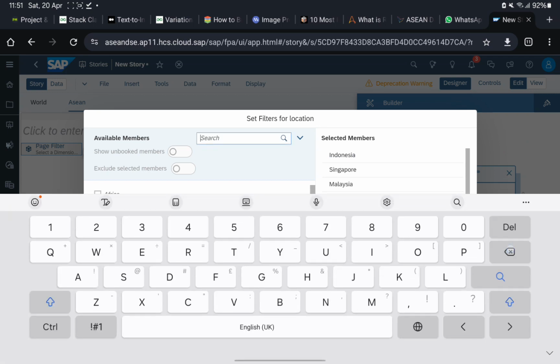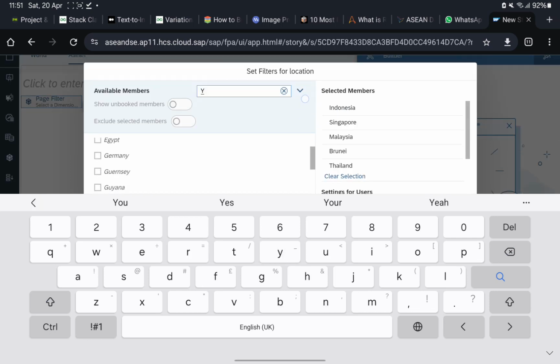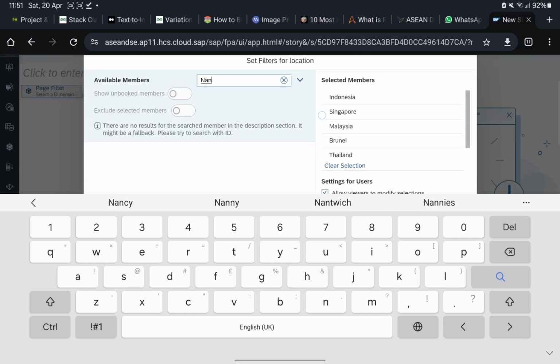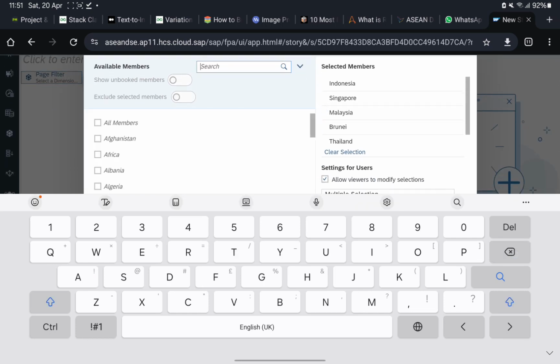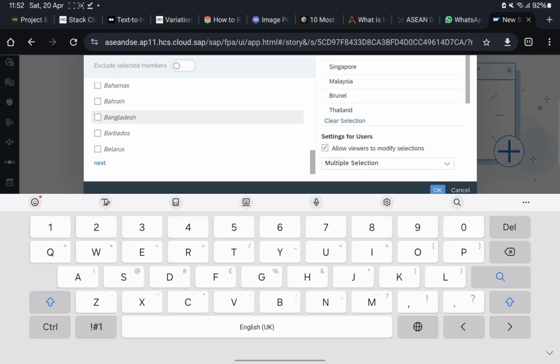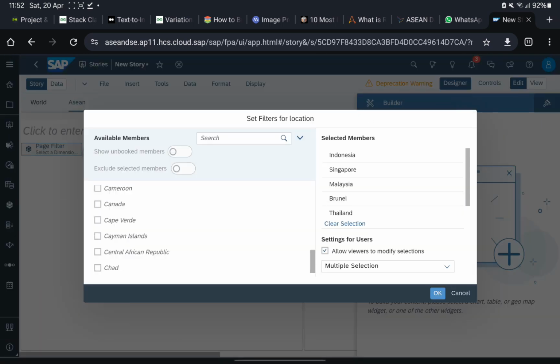So after we select the location that we want the data to display, just click OK. And then from here you can see that this page will only display the data from ASEAN. So for example, Indonesia, Malaysia, Myanmar. But on the first page just now, in the world, we displayed the data from all over the world. But on this page, we only display the data from ASEAN because we are using this page filter. Okay?